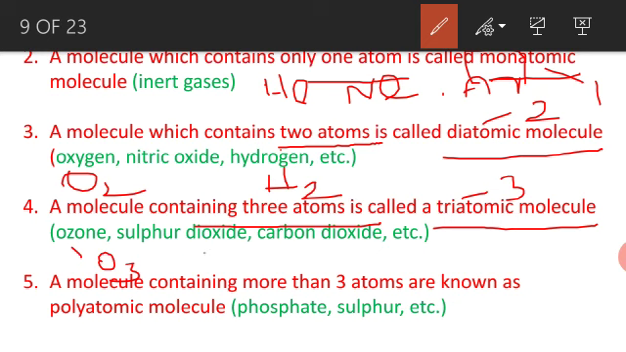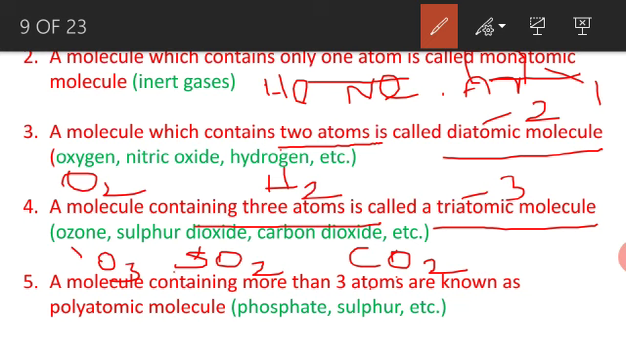And sulfur dioxide. Dioxide means two oxide combined with sulfur. So three elements, three atoms. Sulfur is one atom and oxygen is two atoms. Three atoms combined to make one different type of molecule. Carbon dioxide, CO2. Carbon and 2 oxygen, so we call it dioxide, carbon dioxide.